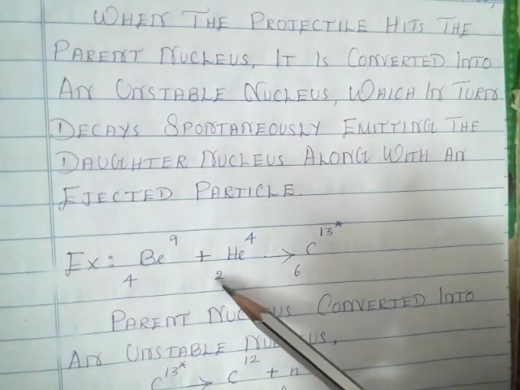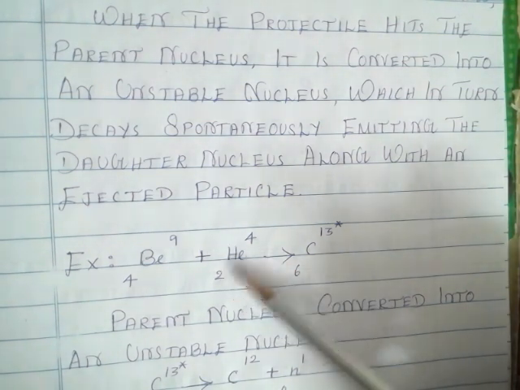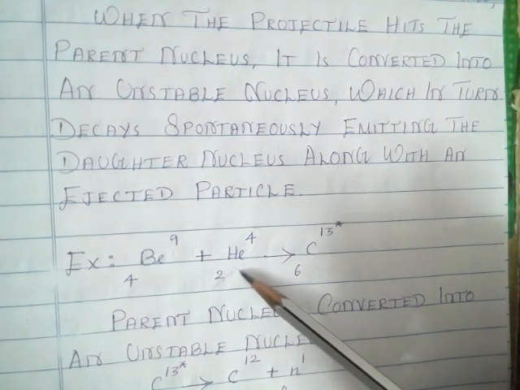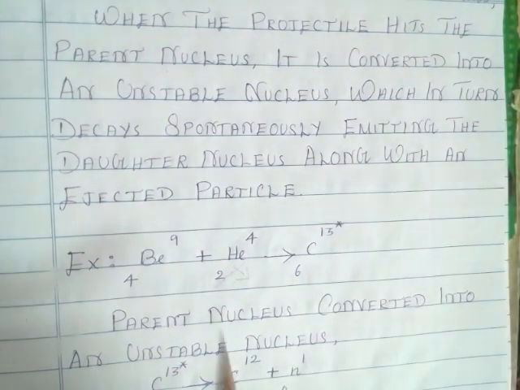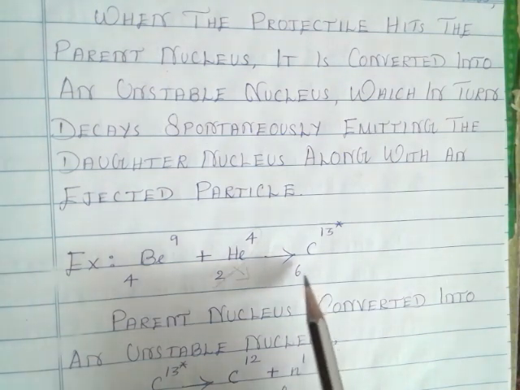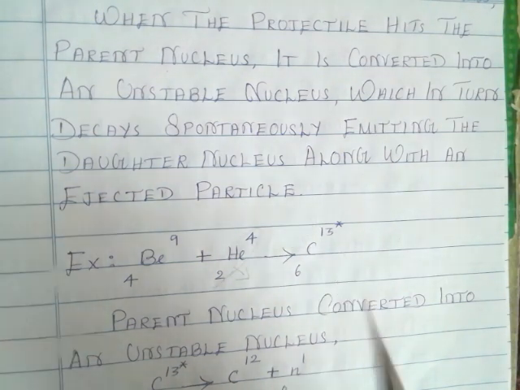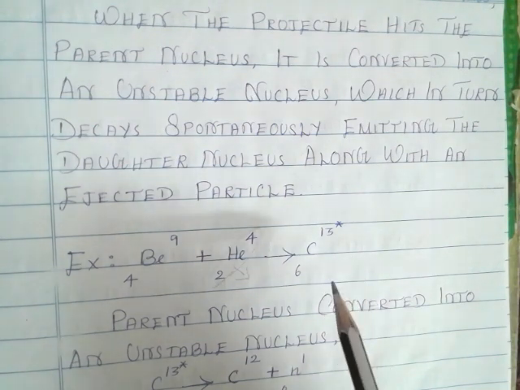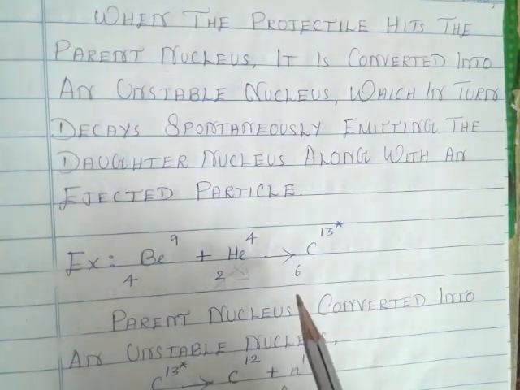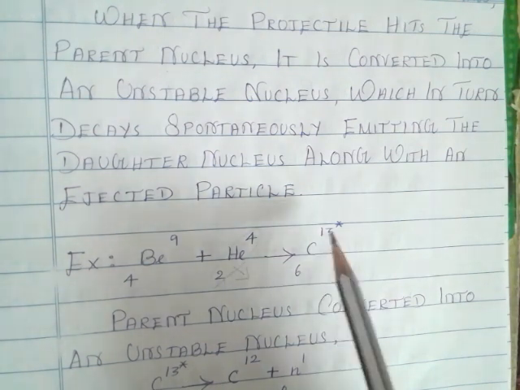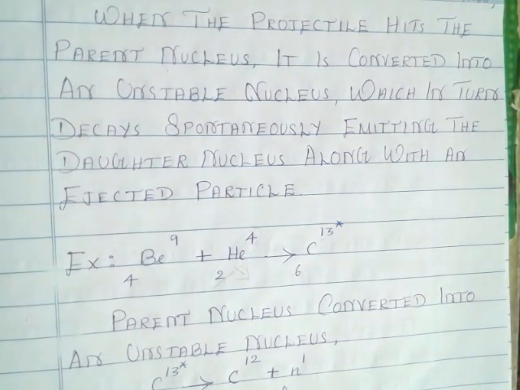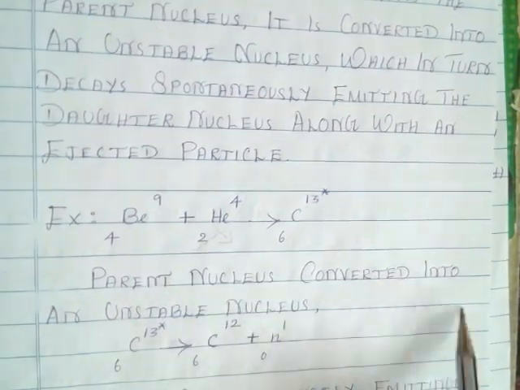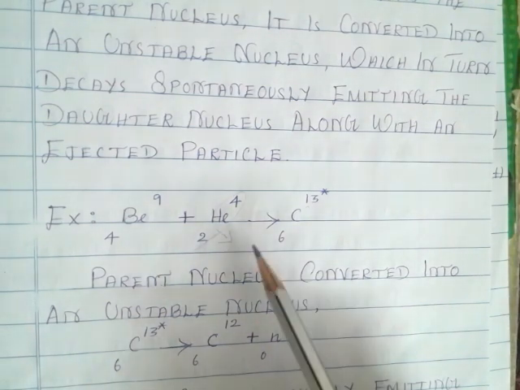Here 2He4 is a helium nucleus, that is nothing but alpha radiation, which we get from natural radioactivity. 6C12 is the stable carbon nucleus, but in this nuclear reaction we get 6C13, which is why this carbon nucleus is unstable. So the parent nucleus is converted into an unstable nucleus in this reaction.